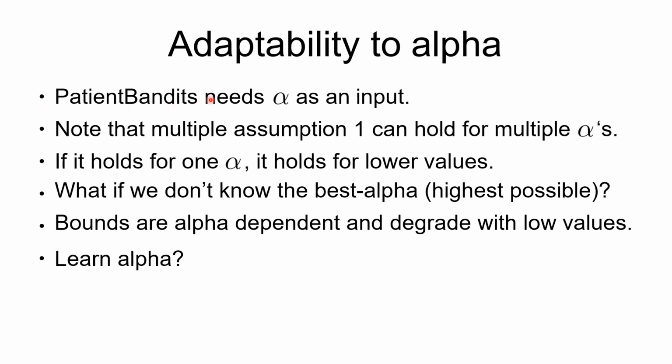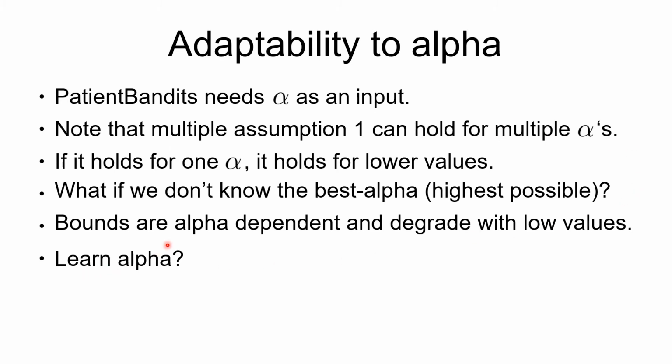The patient bandits algorithm needs the parameter alpha as an input. This parameter is needed to estimate the upper confidence bound at various steps. Also, it is important to note that if assumption 1 holds for one particular alpha, it holds for lower values trivially. The paper also explores other possibilities in cases in which we do not know the best alpha, which is the highest possible value which alpha can take.